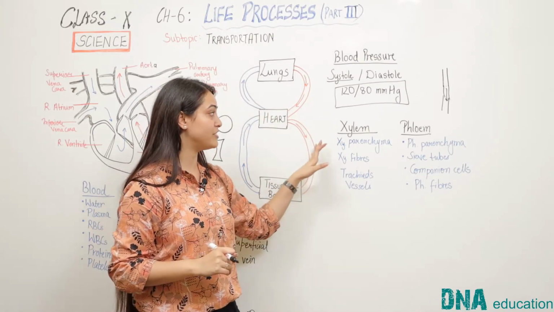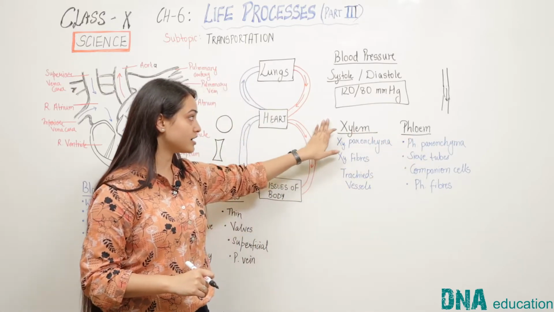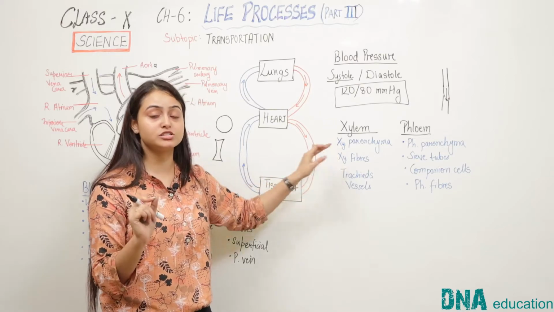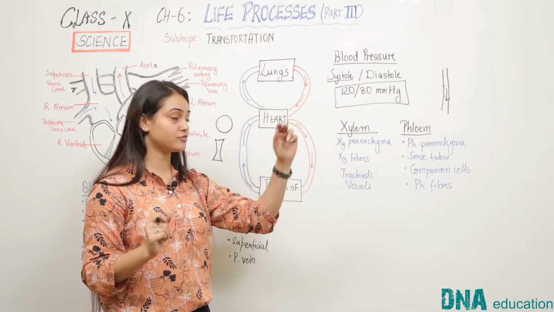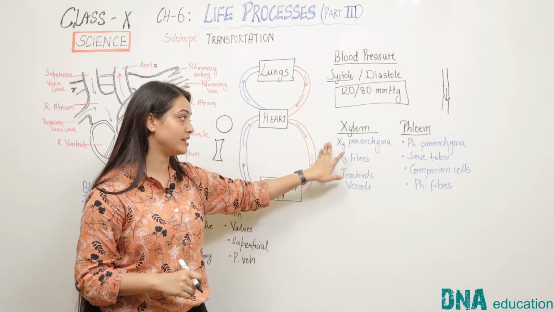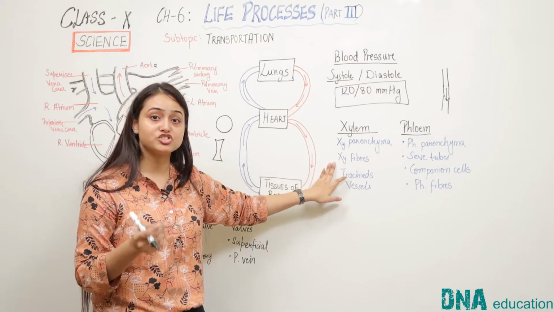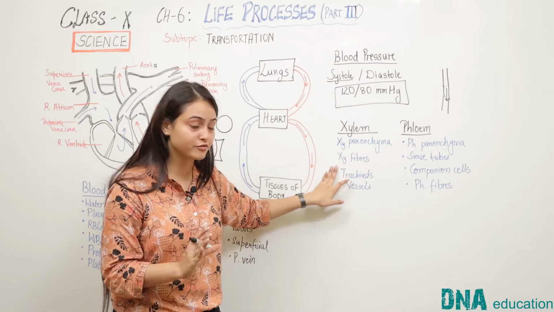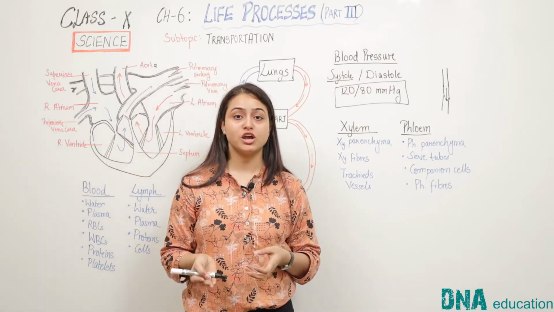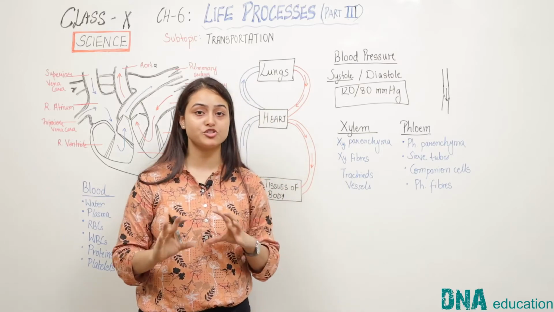This is done by vessels present in plants called xylem and phloem. These are the tissues. Xylem tissue transports water and minerals from roots to all parts of the plant. It consists of different types of cells. First is xylem parenchyma, which stores food. Then xylem fibers, which are dead cells that have a supportive role. Then tracheids and vessels are hollow tubes through which water and minerals dissolved in water are transported up to the leaves.